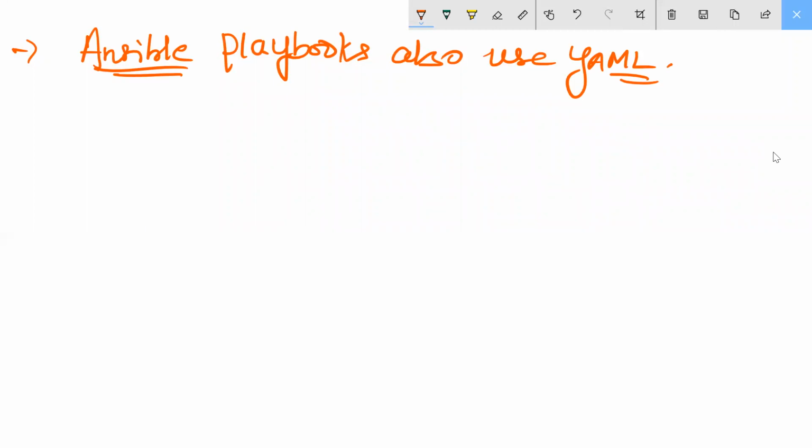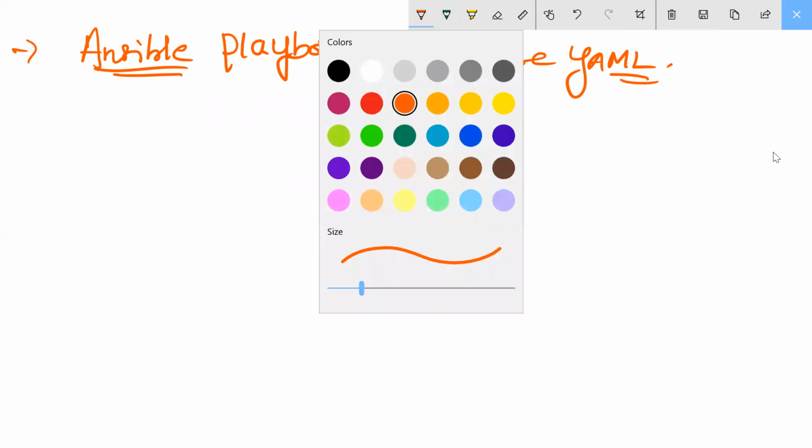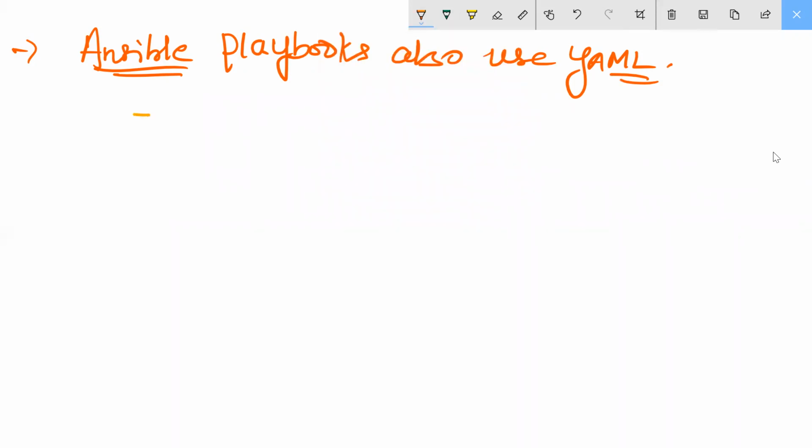See here, guys, YAML language: how to write this command. I told you it will start here. Write this one. Have interface. Inside interface, we will create the interface.